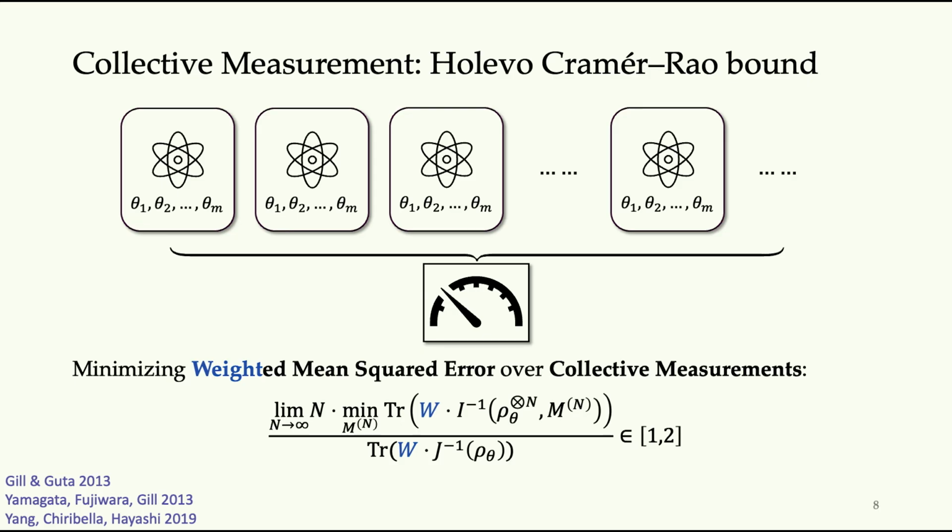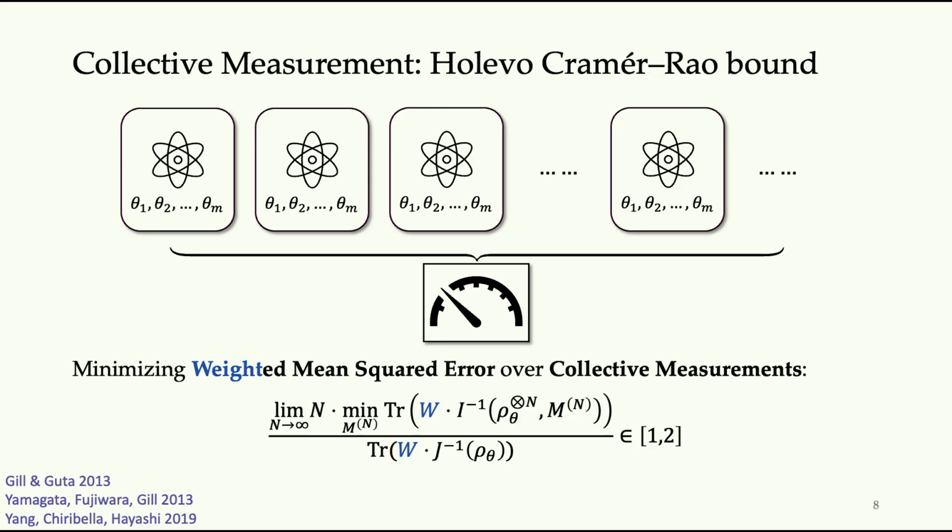And then I use trace W dot V, where V is the mean square error matrix, to quantify the performance of a multi-parameter experiment. This expression basically shows that when you have an infinite number of copies of your system and you do collective measurement, then apparently you can achieve this quantum Fisher information matrix up to a factor of 2 using this classical Fisher information matrix. So here you're optimizing over all measurements that apply on all the copies of the quantum state.